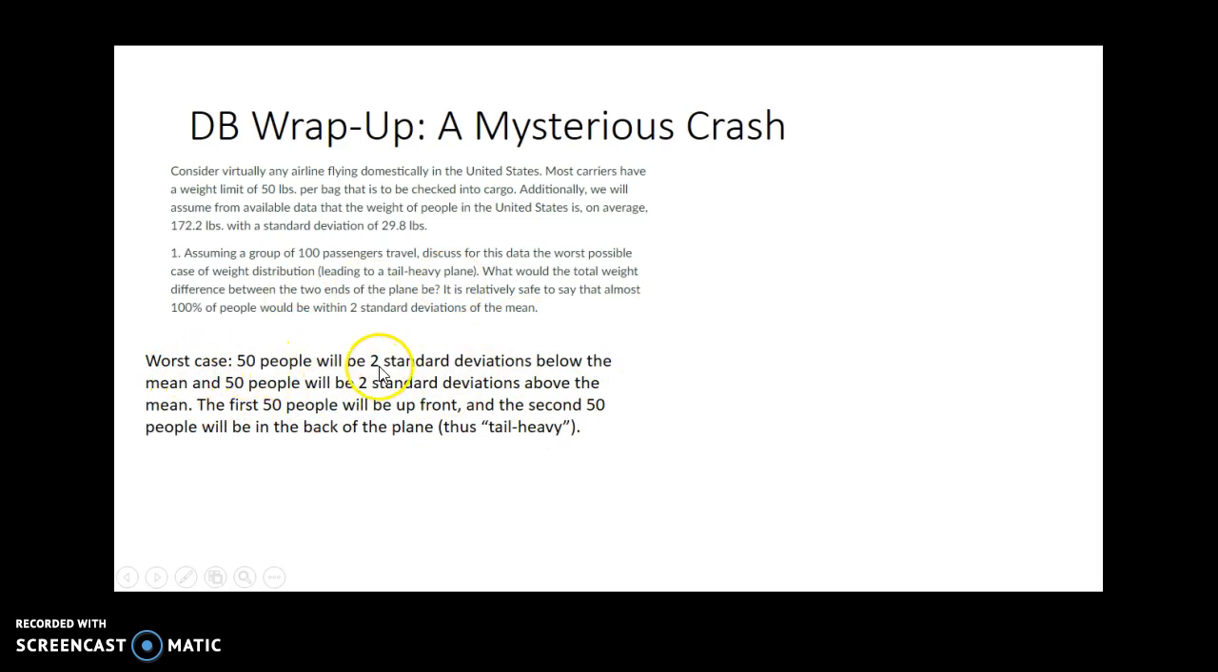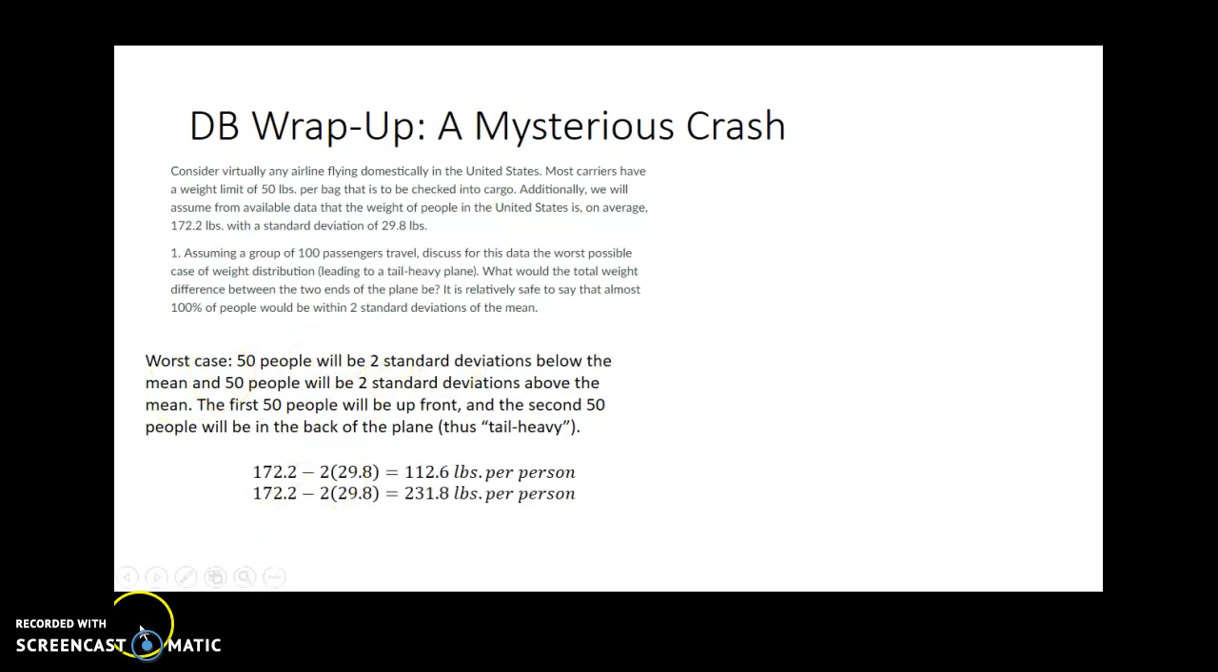So worst case, 50 people will be 2 standard deviations below the mean, and 50 people will be 2 standard deviations above the mean. The first 50 people will be up front, and the second 50 people will be in the back of the plane, thus tail heavy. So you can't put all 100 people in the back or all 100 in the front, but you can split the 2 halves and say one half is heavier than the other, assuming everybody's equally spaced throughout the position of the plane.